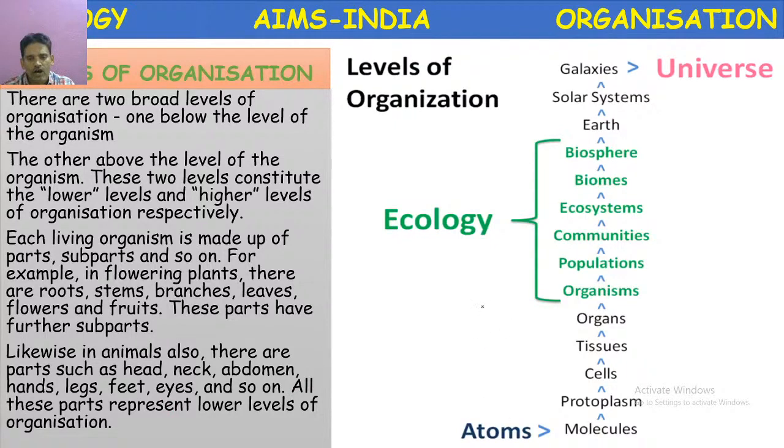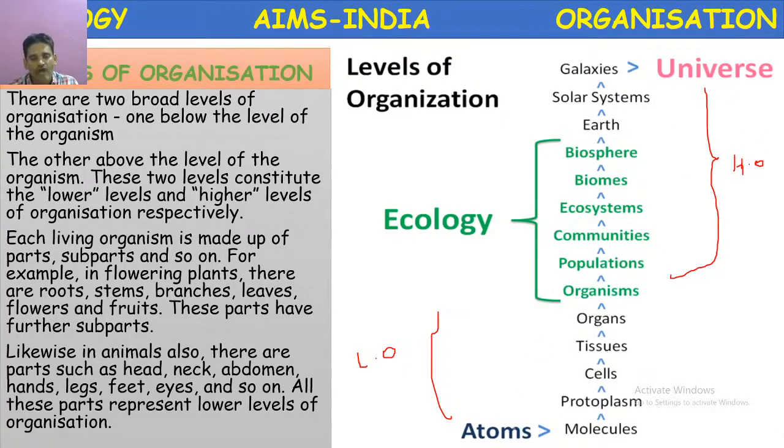So up to this level, below the organism, this is lower level of organization, and from population to this is high level of organization up to formation of universe.